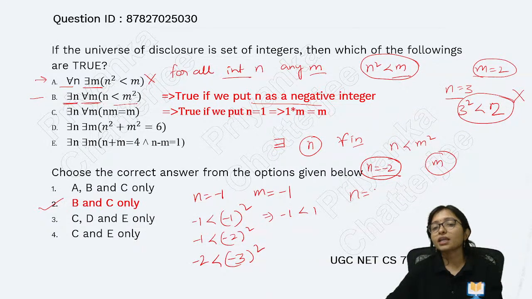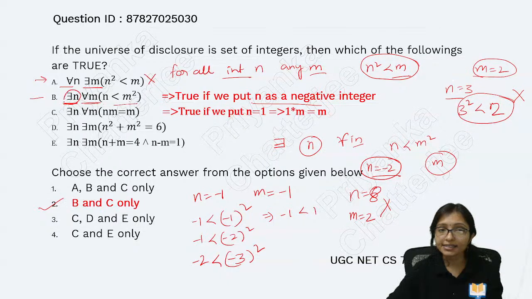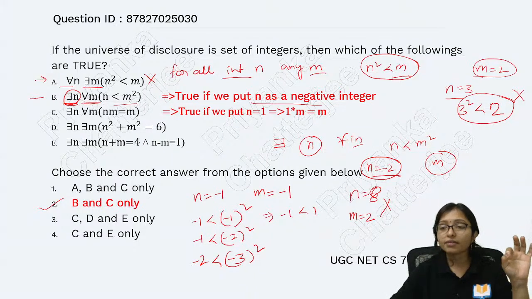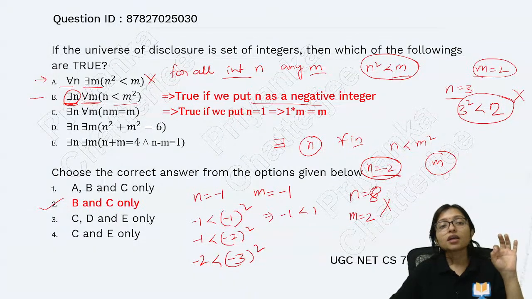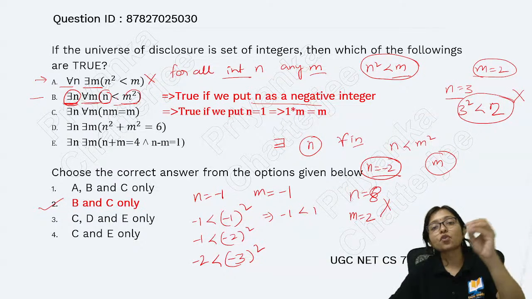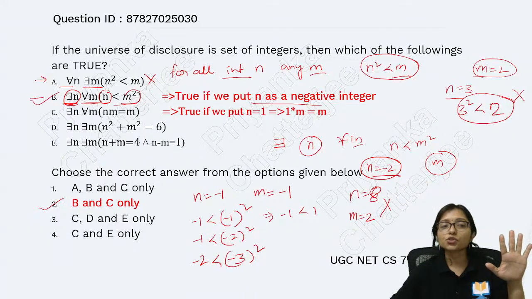Because if I put n equals 8 and m equals 2, then it will not be true. But here it is there exists, meaning for some value, not for all values. Is it true for some n, with m any integer? Yes. For some value, meaning a negative integer, it will be true. That's why option B will be true.